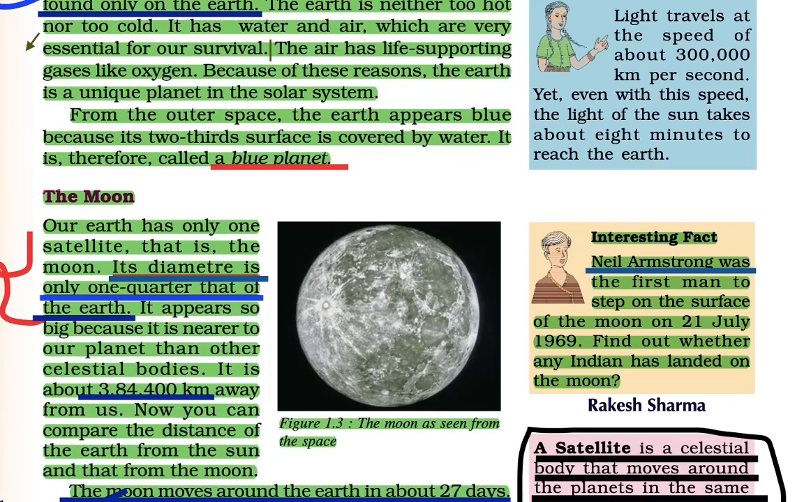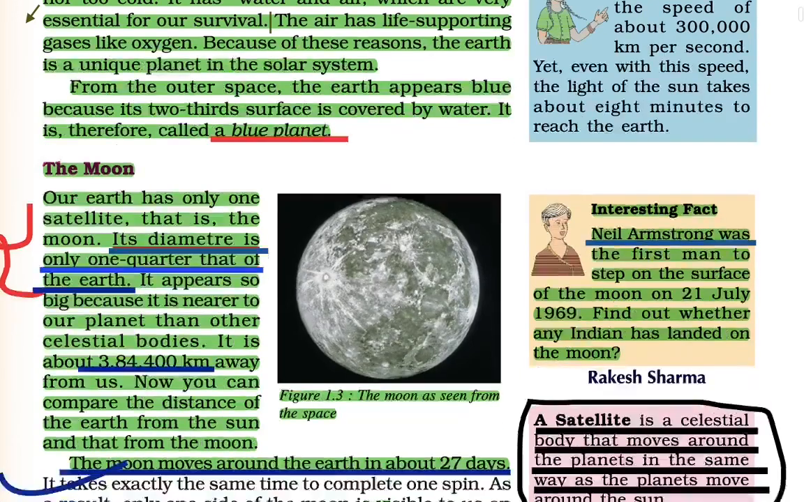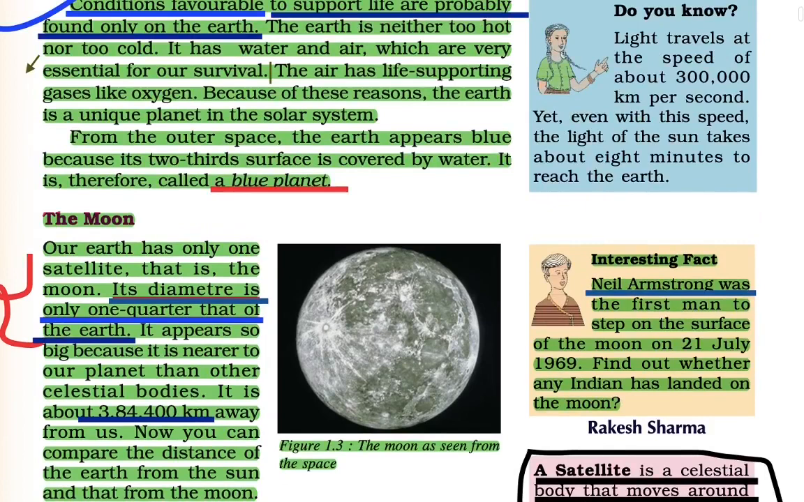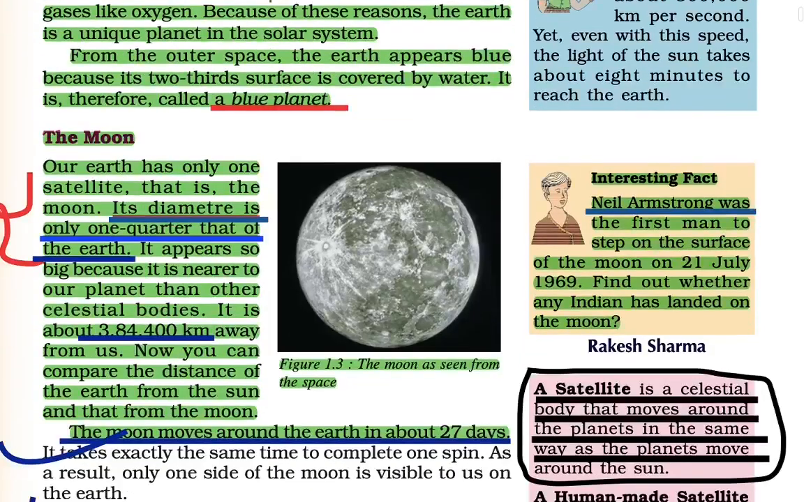Now coming to the next, the air has life-supporting gases like oxygen. Because of this reason, the Earth is a unique planet in our solar system.